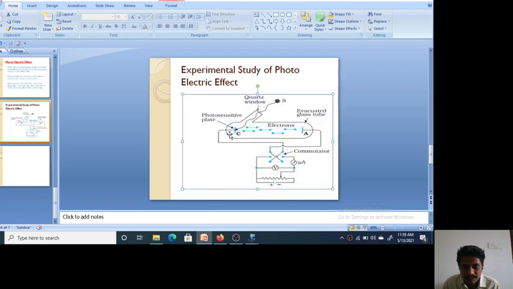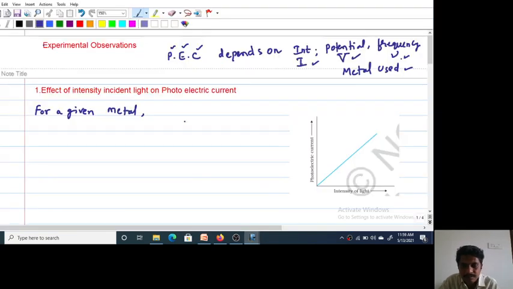This is a metal C. I'm fixing the metal, for a given metal surface, and keeping frequency and potential difference constant.